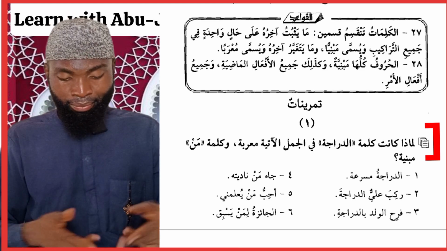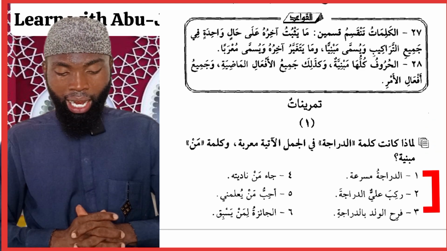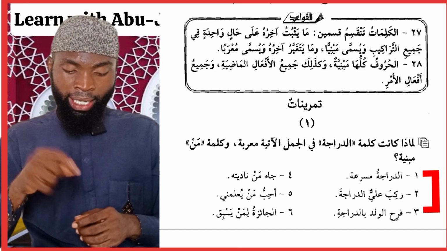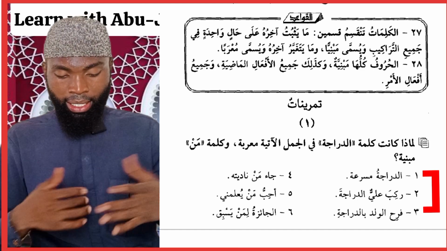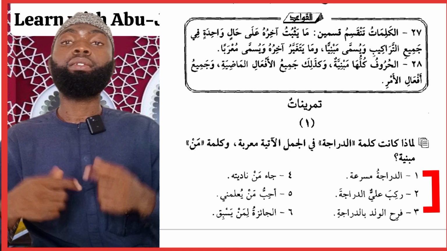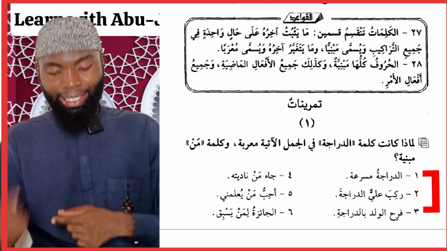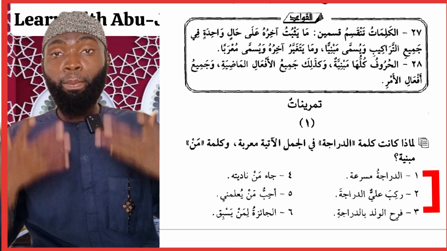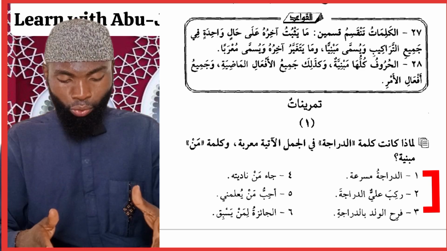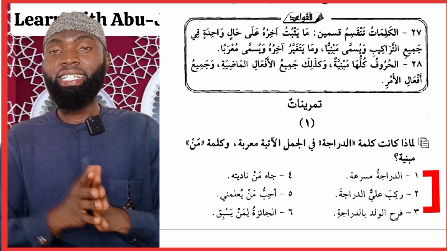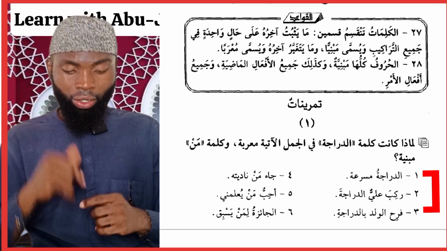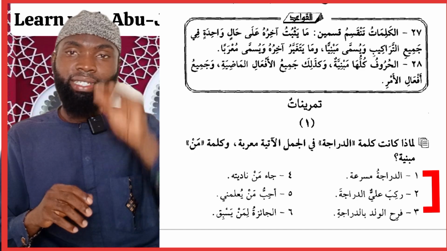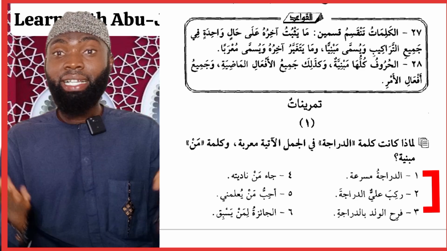This you can answer. Number one, we have the sentence الدراجة مسرعة, that is, the bicycle is fast. Number two, we have ركب علي الدراجة, Ali rode the bicycle. Number three, we have فرح الولد بالدراجة, the boy became happy with the bicycle. So in the first sentence الدراجة carries dhamma, in the second sentence الدراجة carries fatha, and in the last sentence الدراجة carries kasra. Why do you think this happens?